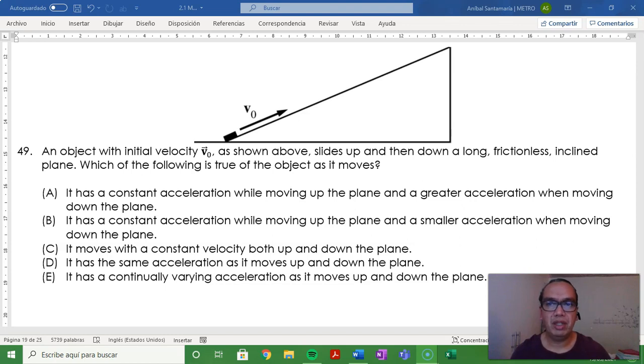49. An object with initial velocity v0, as shown above, slides up and down a long frictionless inclined plane. Which of the following is true of the object as it moves?